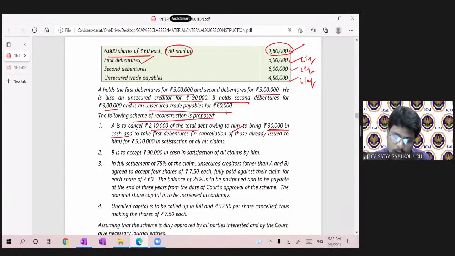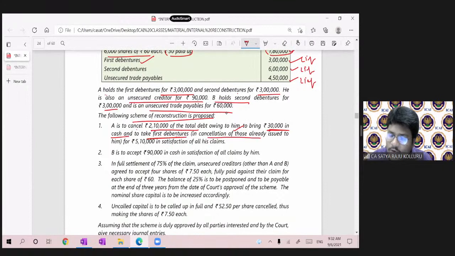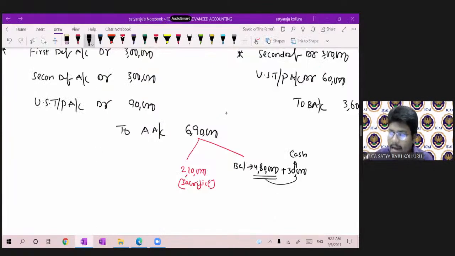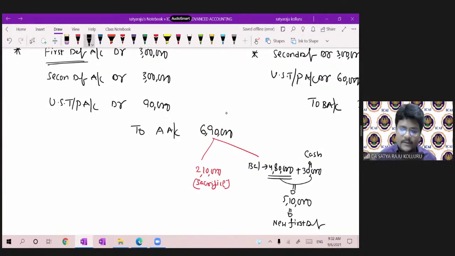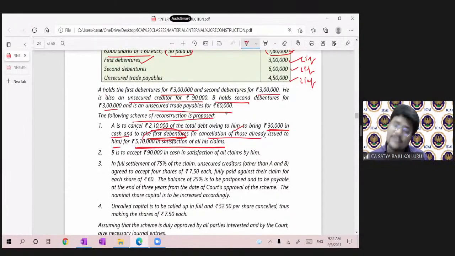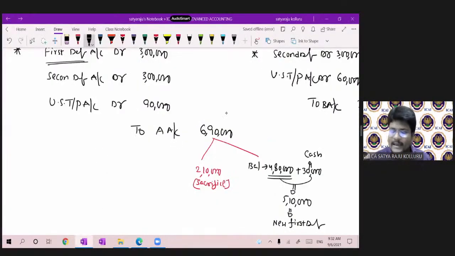And to take first debentures in cancellation of those already issued to him for 5,10,000 in satisfaction of all his claims. Now 4,80,000 plus 30, how much, sir? And 5,10,000. For these 5,10,000, we are issuing new first debentures. Already first debentures were cancelled. These are different debentures, new first debentures issued in place of those already issued.